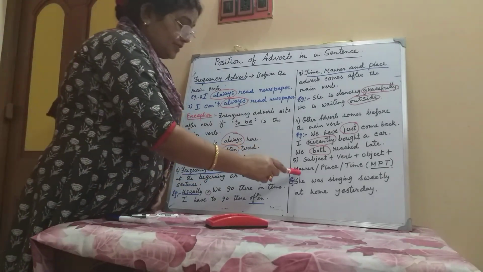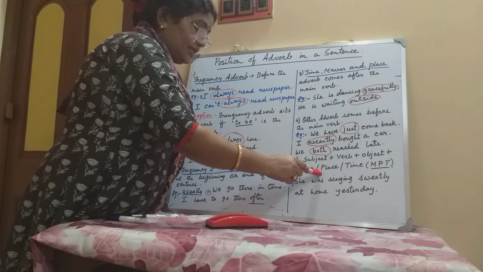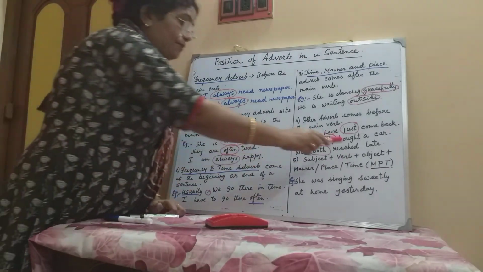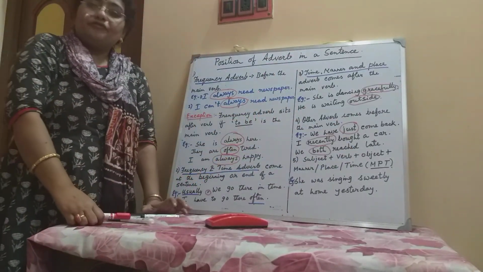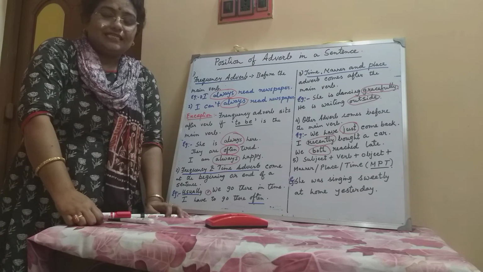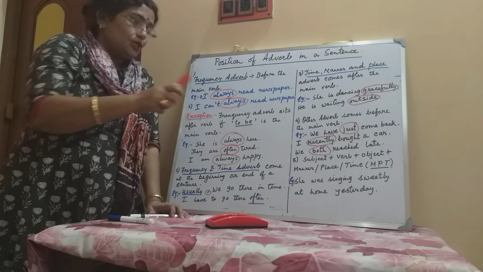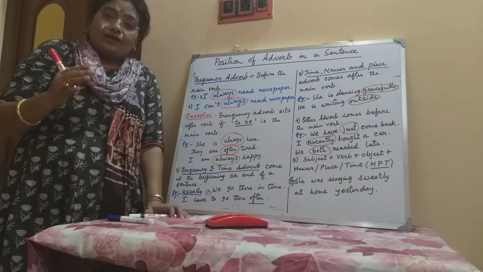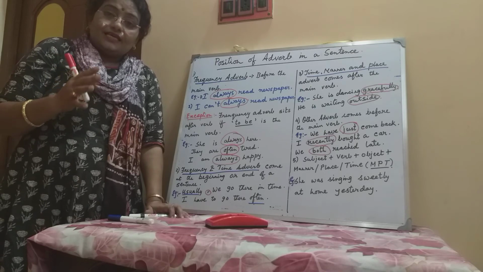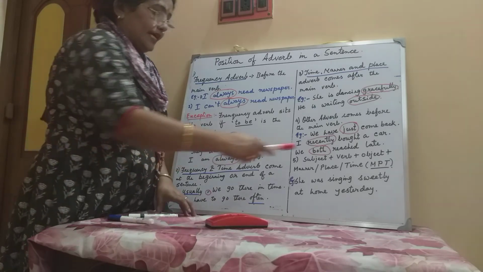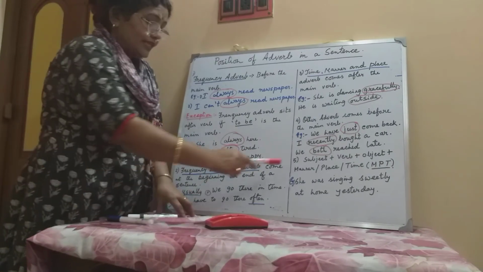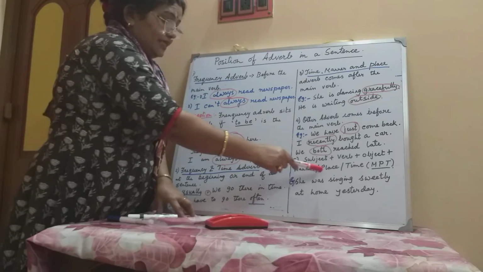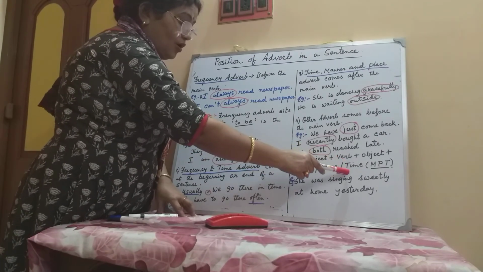First we use the adverb of manner, then adverb of place, then adverb of time. MPT. Always remember this MPT rule: first manner will come, then place, and then time.